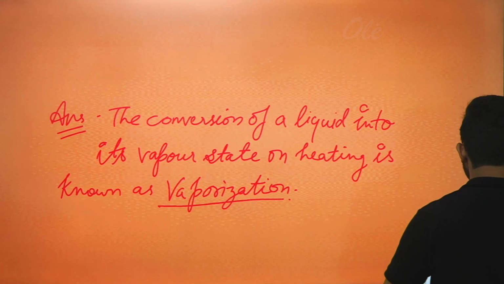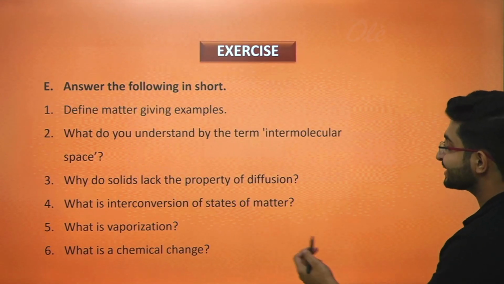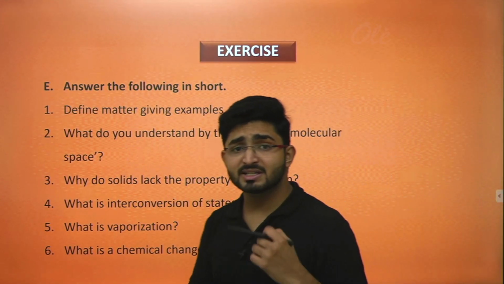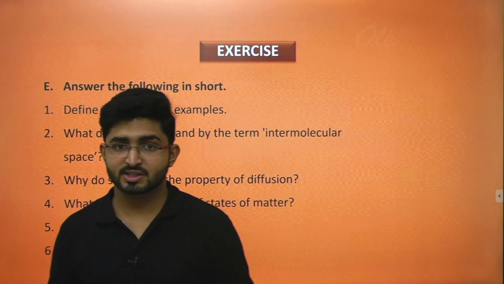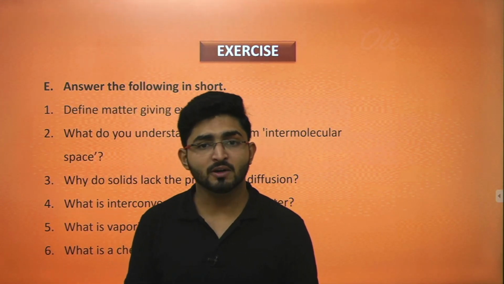Moving ahead with the next question, that was, what is a chemical change? So we have studied a chemical change is a permanent change in which there is a formation of new substances.